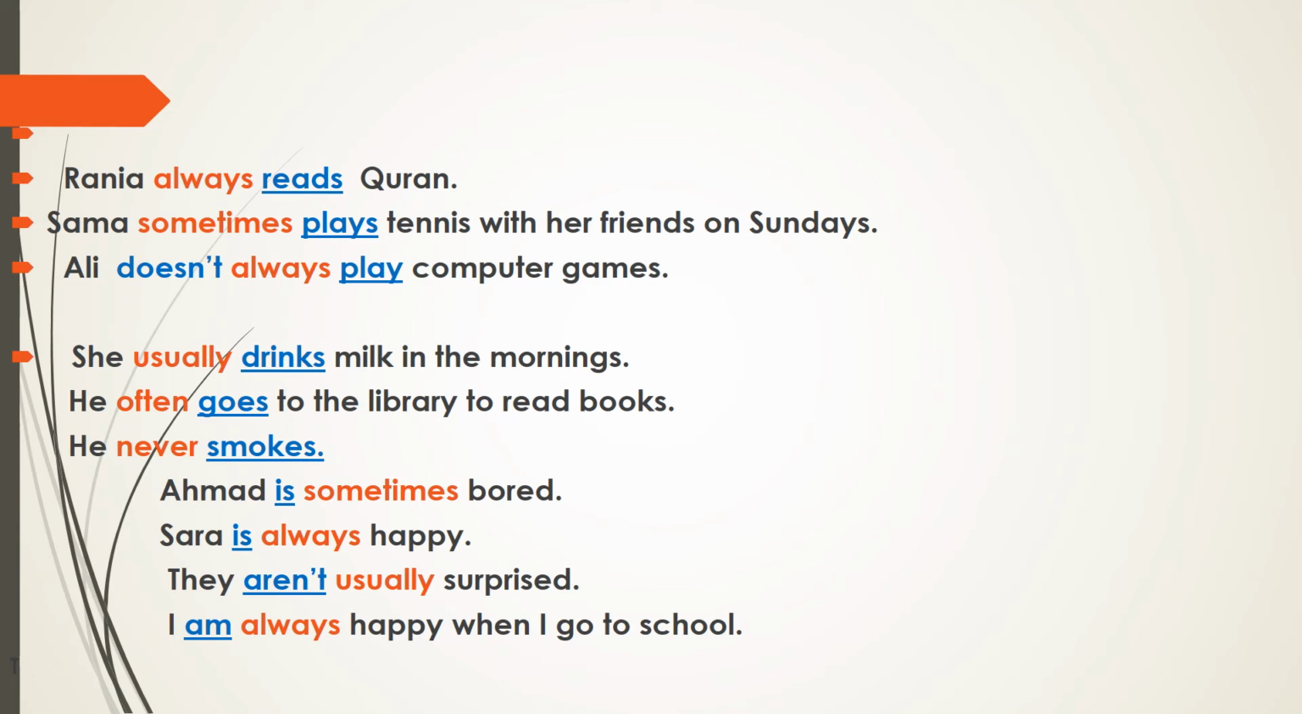So I want you to notice now the adverb of frequency. Where do you put it if you have a verb to be in the sentence? Look at these sentences. Yes, we put the adverb of frequency after the verb to be. So we say Ahmed is sometimes bored. Sarah is always. They aren't usually. I am always. Did you notice that? So if you have a verb to be, the adverb of frequency comes after the verb to be.